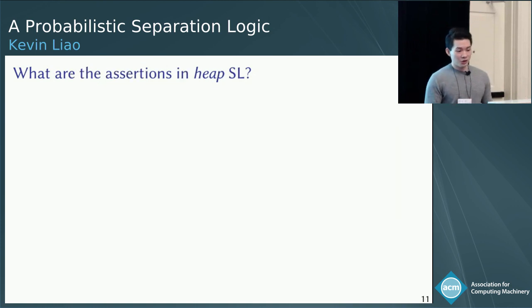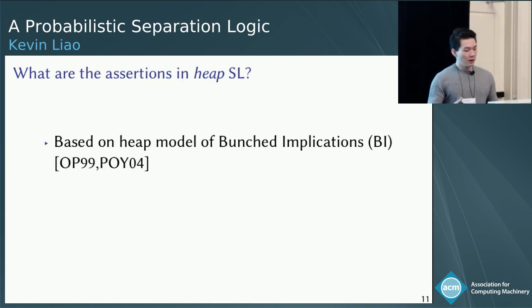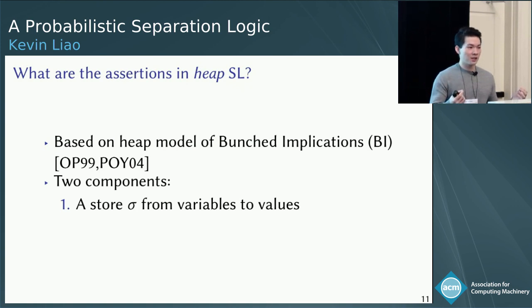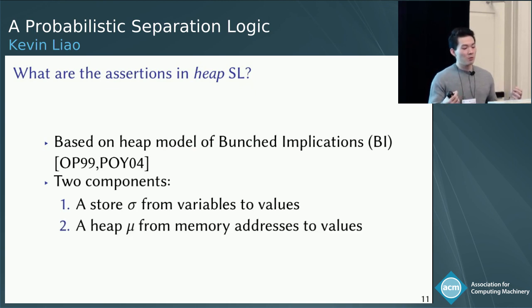What is the language of assertions in heap separation logic? Well, these are based on the heap model of the logic of bunched implications, which is work due to O'Hearn, Pym, and Yang. In this model, there are two components. The first component is a store, sigma, from variables to values. This is also called the environment. And the second component is a heap memory mu, from memory addresses to values.